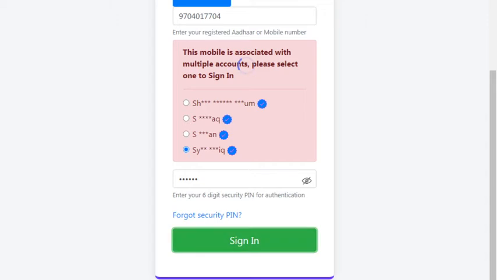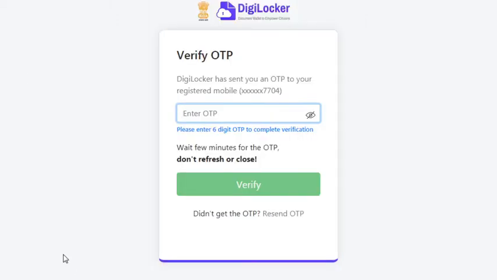Just you click on the sign in button. Okay, so you will get an OTP. Before using this one, make sure you have your mobile with you and you enter the OTP. The full form of OTP is one time password, and make sure that your Aadhaar number is also registered with that, so that you can get the correct OTP.